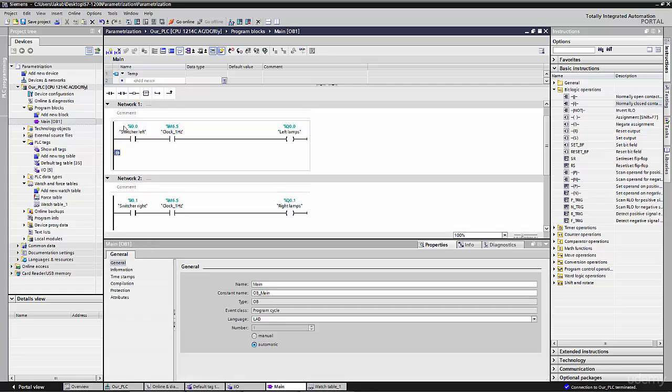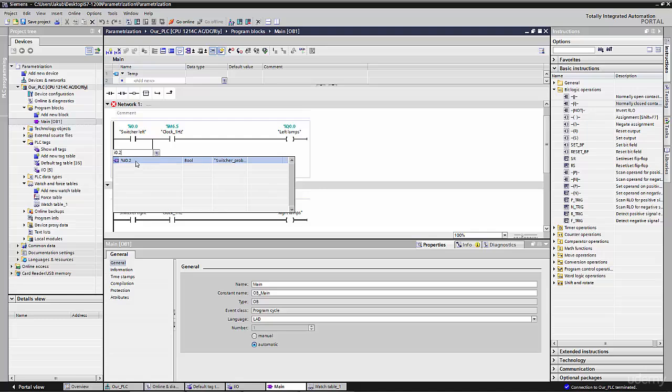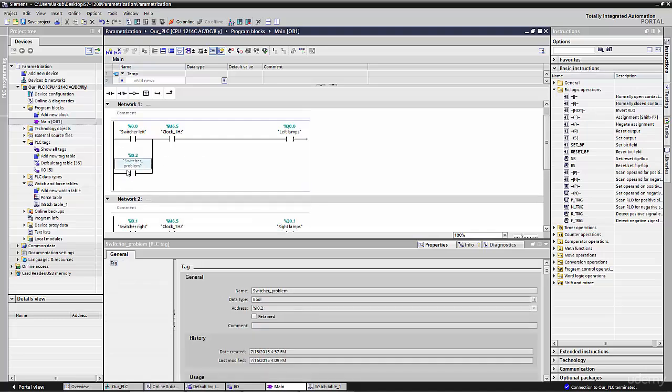We put it at the start of the network and create a new parallel condition, because if the switcher left is switched on, or this triangle, so the problem with the car, we have it in I0.2, sorry, so it is the switcher problem, and this switcher problem will also start this generator.